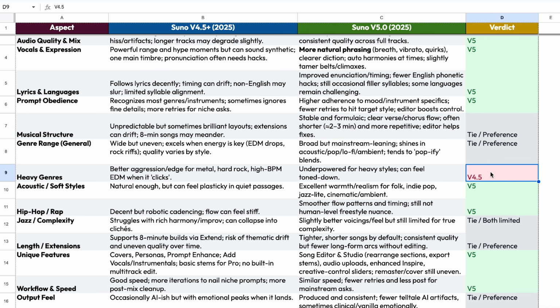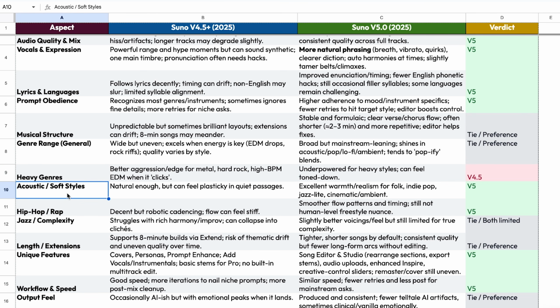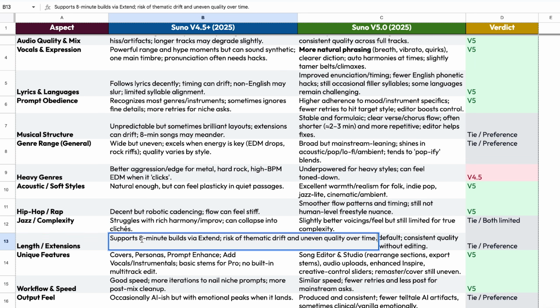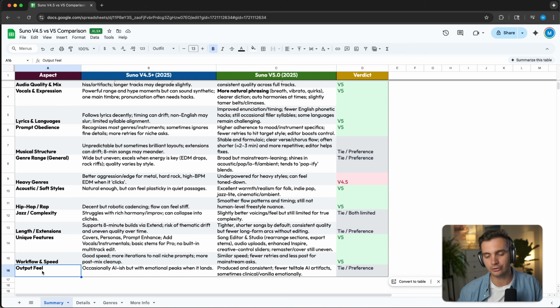The one where version 4.5 wins is with heavy genres, such as heavy metal, hard rock, or high BPM EDM. For acoustic and soft styles, version 5 wins by a long shot. Same with hip hop and rap. And for jazz and experimental music, it really depends on the sound. I wasn't able to get a clear winner here. Both are really good with lengthy extensions, and I think both can create 8-minute long songs. Lastly, for unique features, workflow and speed, and output feel, I think they're very similar, but V5 also comes out ahead here.